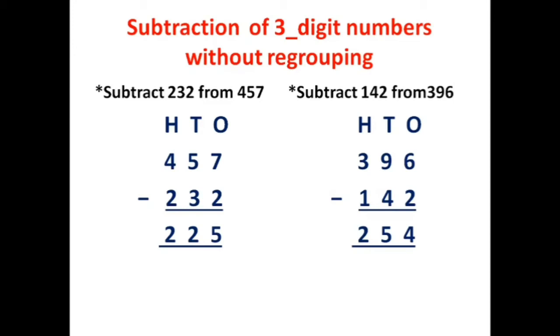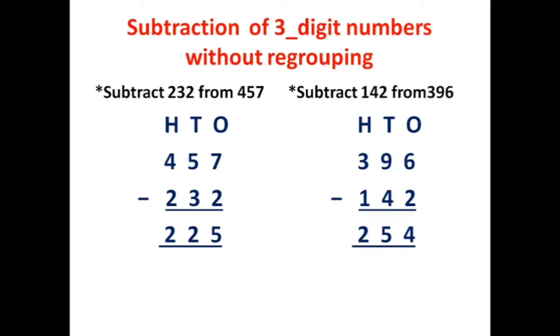457 minus 232. Always begin from the ones place. In the ones place we see 7 and 2. Let us subtract 2 from 7. When we subtract 2 from 7, we will get the answer 5. That is written in the ones place.